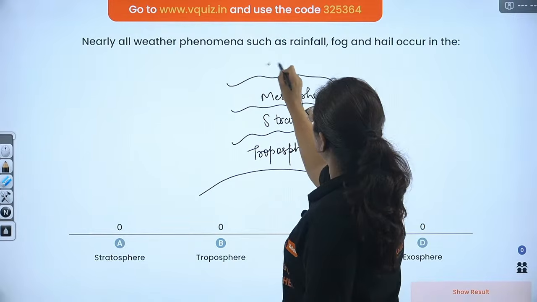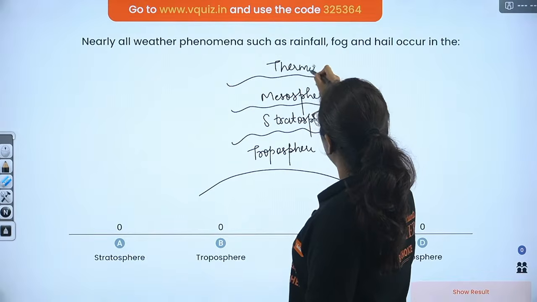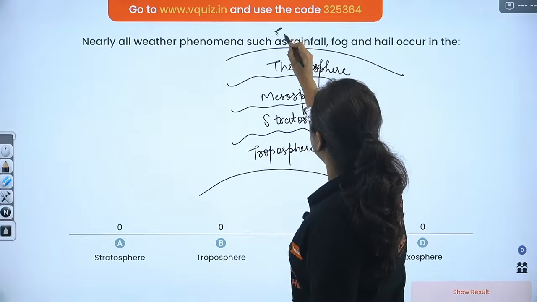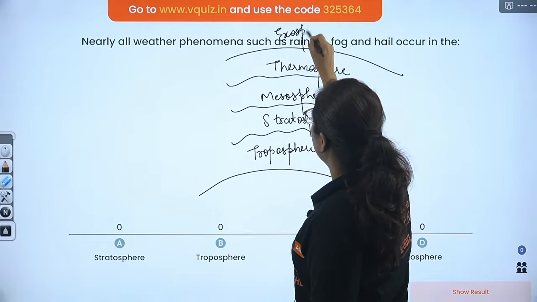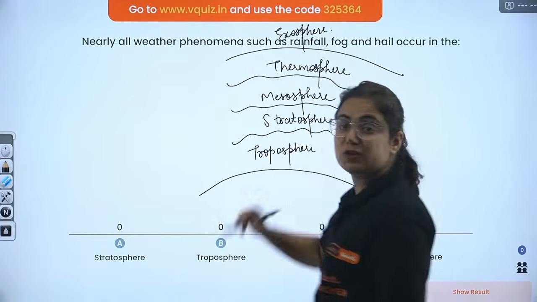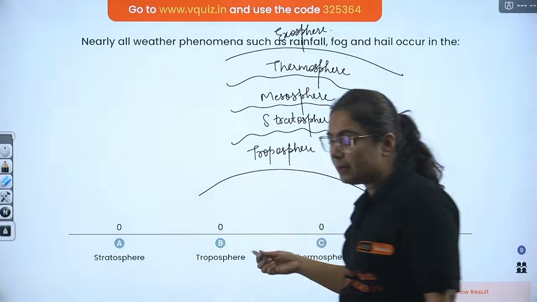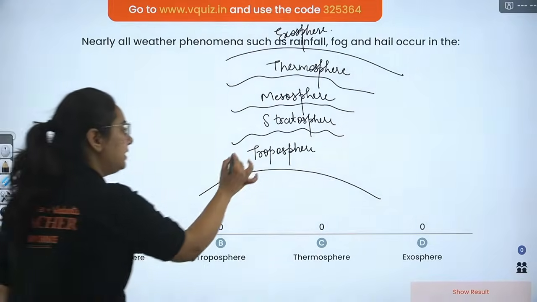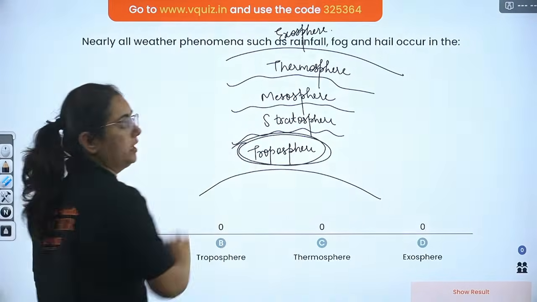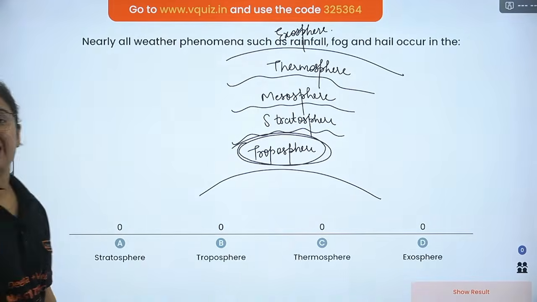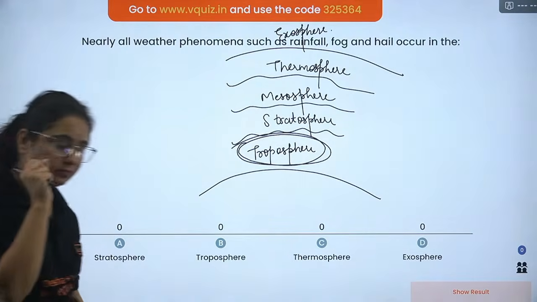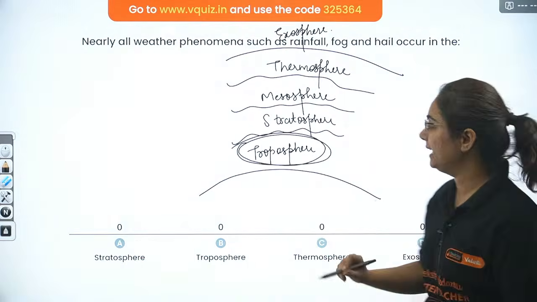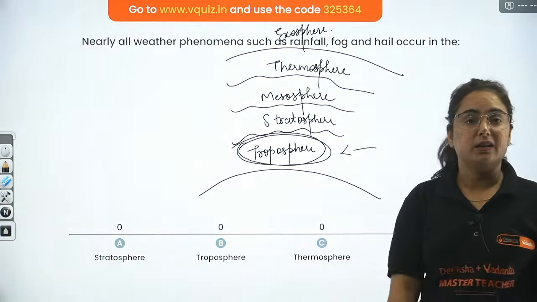Then comes the thermosphere, and now it is time to exit from this atmosphere, that is exosphere. So they exit at the last, and hence it is exosphere. The question was about which layer all the weather conditions lie in. Beta, the weather conditions lie in this layer only. The formation of clouds happens here. So either it be rainfall or snowfall, everything happens in the troposphere.